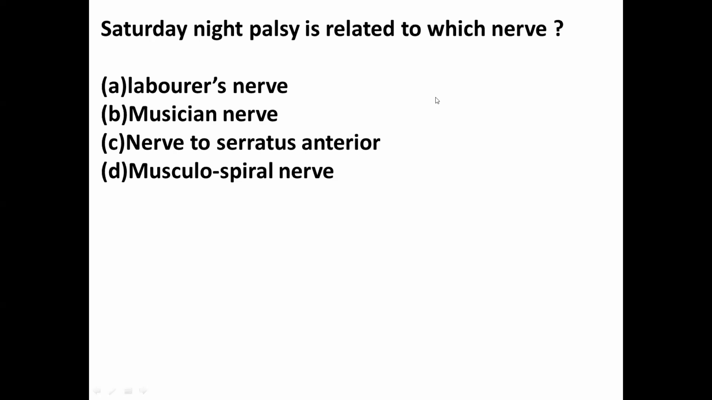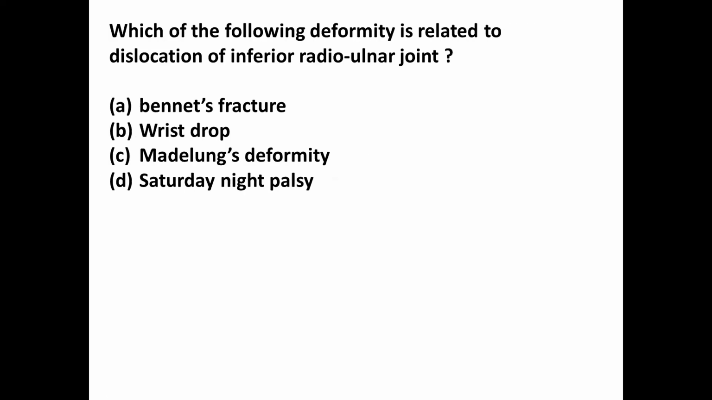Musculospiral nerve. Laborer's nerve, that is another name of the ulnar nerve. Musculospiral nerve, that is another name of the radial nerve. Okay, we move further.